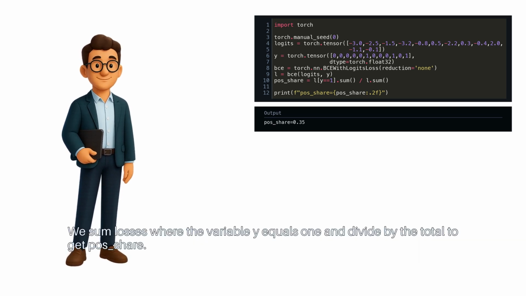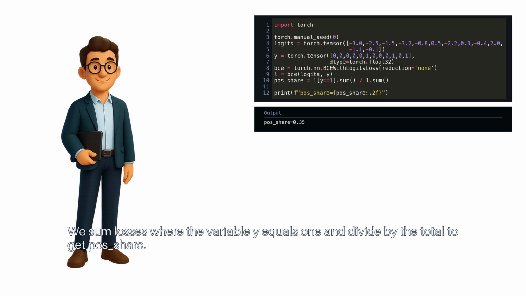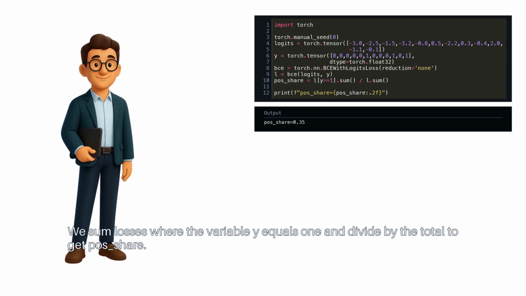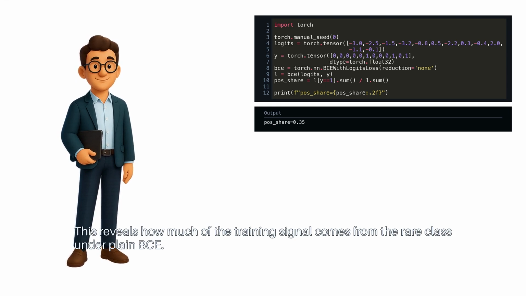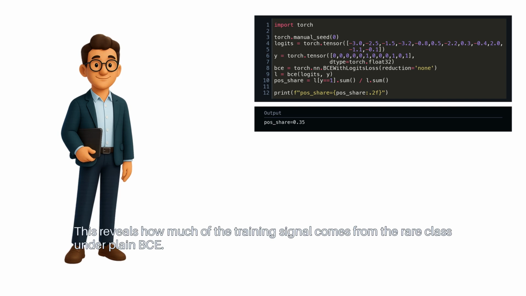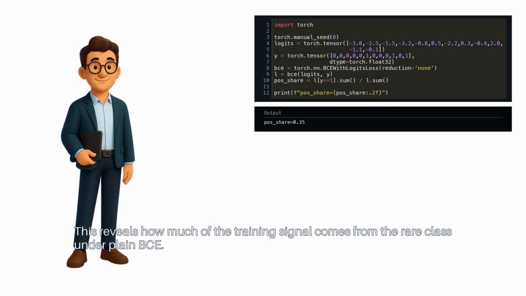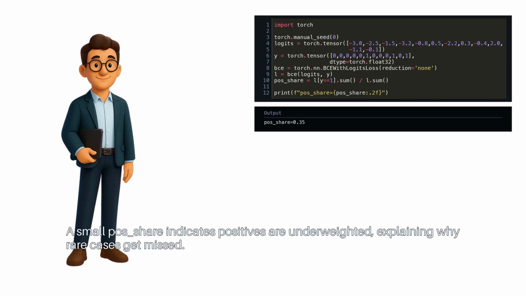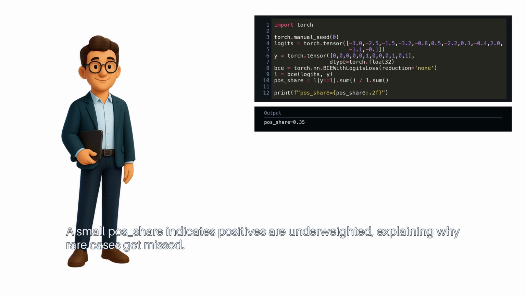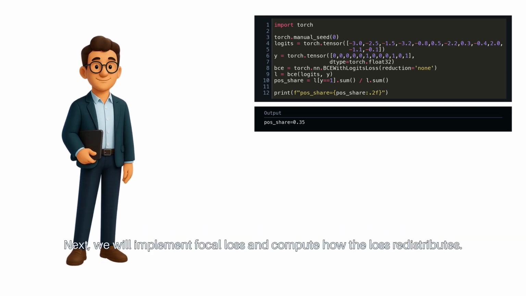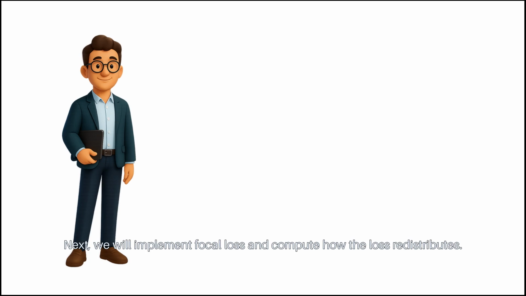We sum losses where the variable y equals 1 and divide by the total to get pos share. This reveals how much of the training signal comes from the rare class under plain BCE. A small pos share indicates positives are underweighted, explaining why rare cases get missed. Next, we will implement focal loss and compute how the loss redistributes.